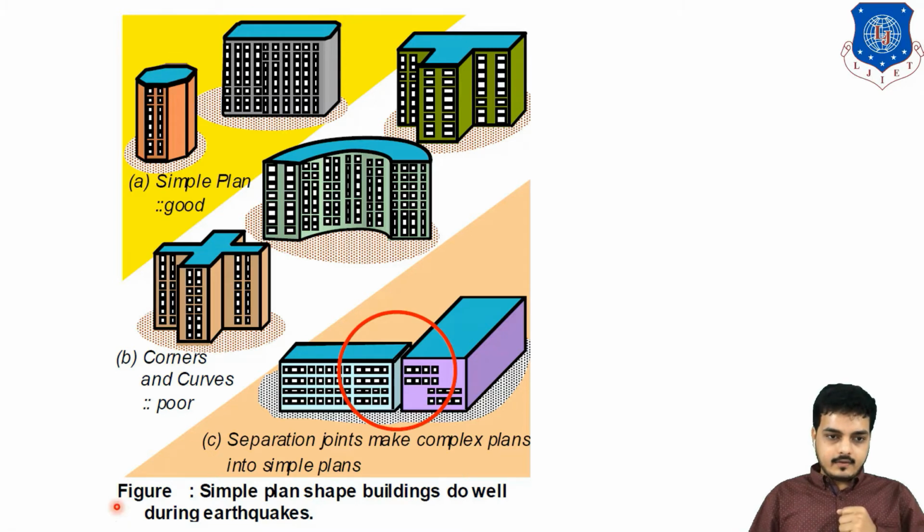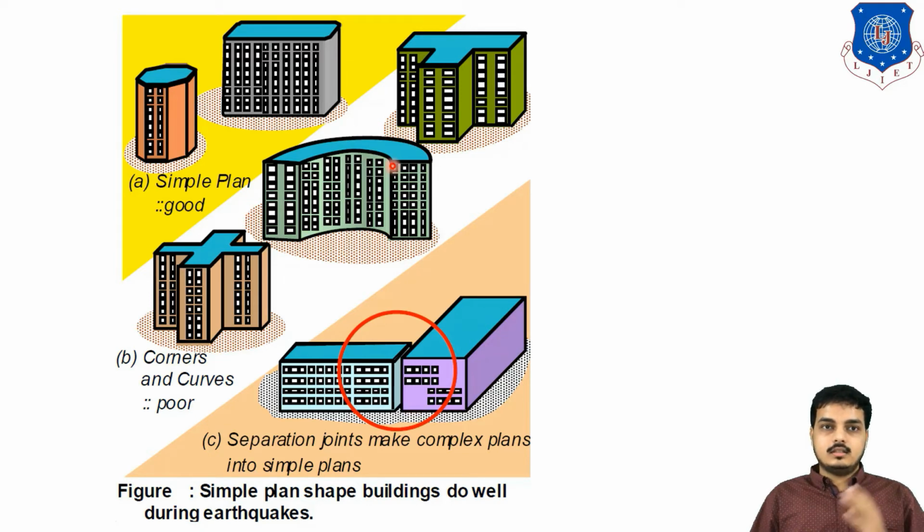If the earthquake comes in this direction, this part will go upward and this will also try to move, but it can't act as a single unit. So this kind of corner should be avoided.